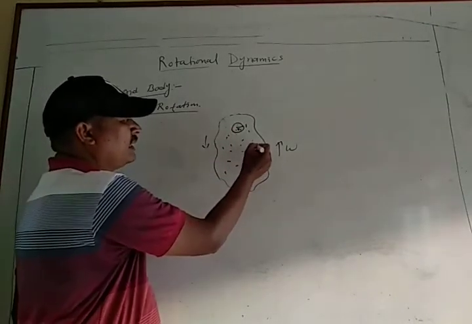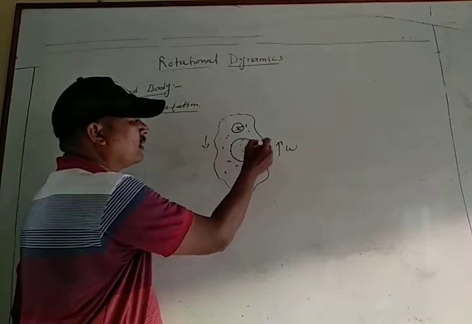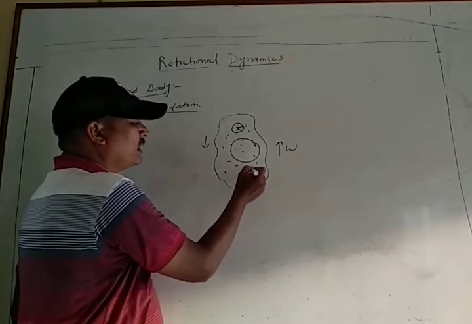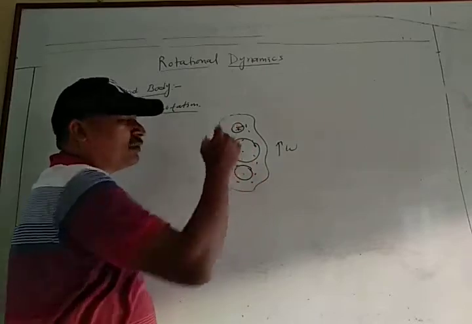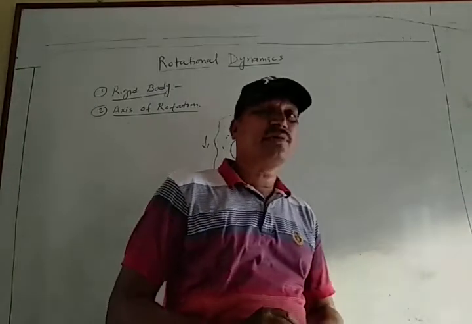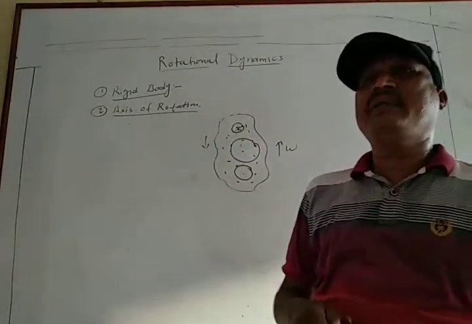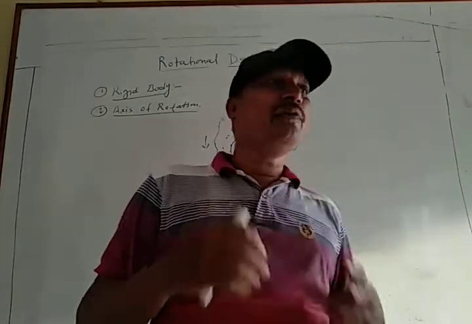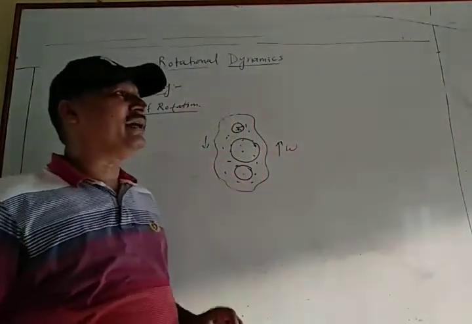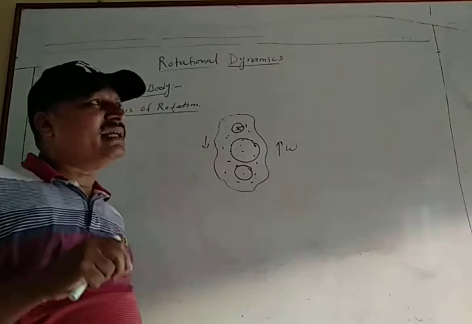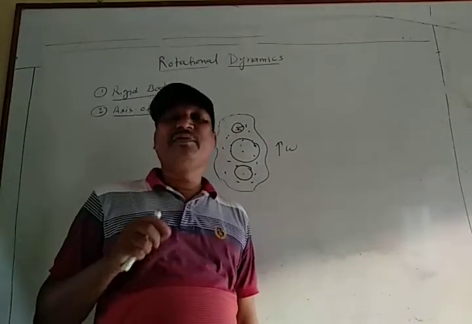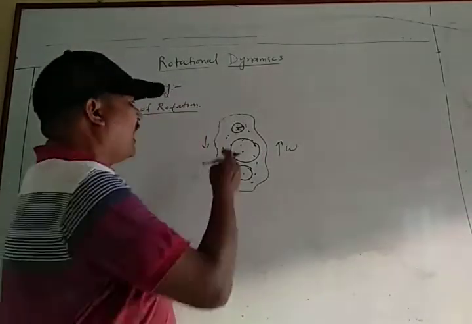The second particle rotates circularly, the third particle rotates circularly. Means when the rigid body rotates, each and every particle rotates circularly with different linear velocity and different radius.